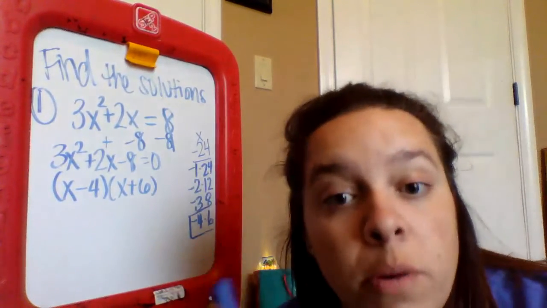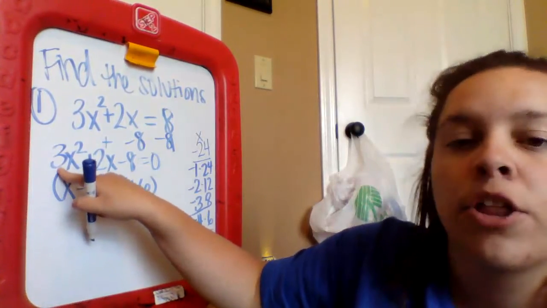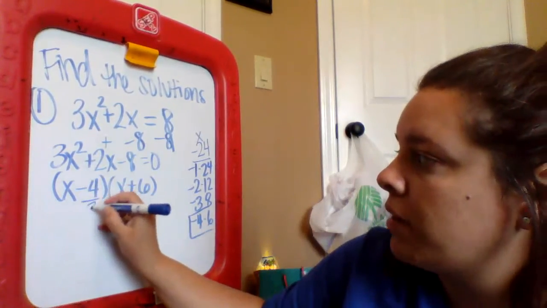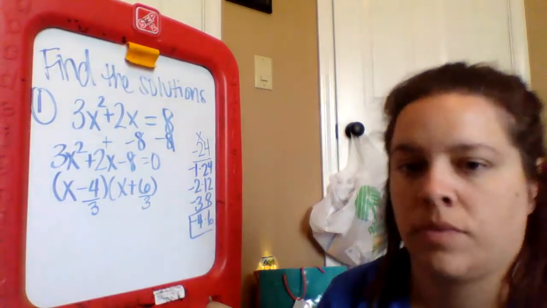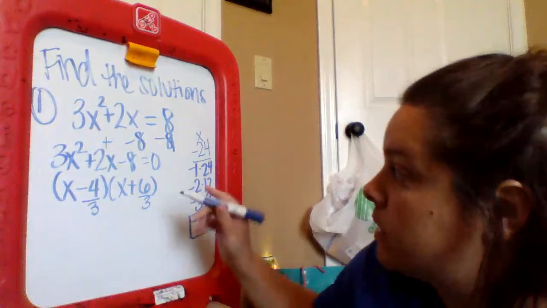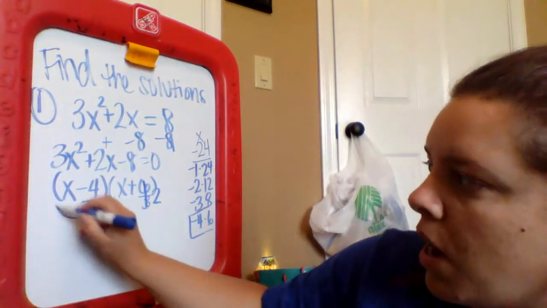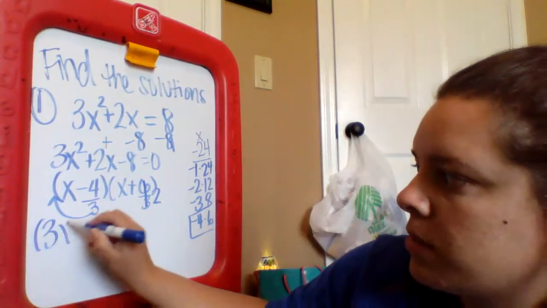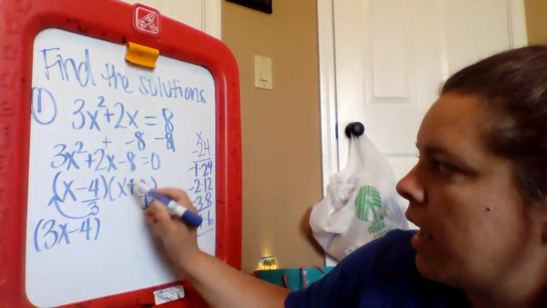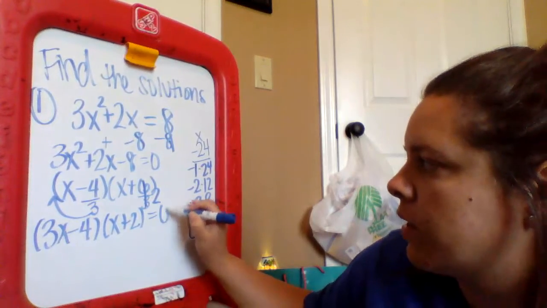Now here's where we're messing up. Divide by A. A is 3. So I'm going to divide by 3. Reduce it if you can. 4 over 3 doesn't reduce, but 6 over 3 reduces to 2. So then I can bottoms up. So that's 3x minus 4. And there's nothing to bottoms up there. So x plus 2 equals 0.